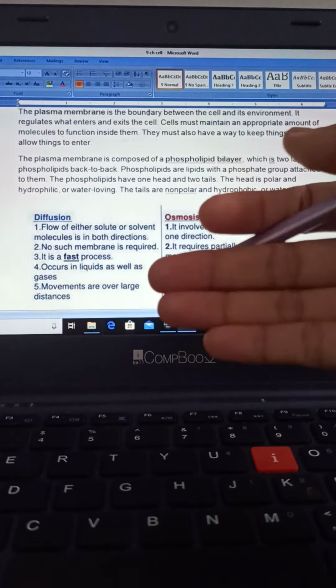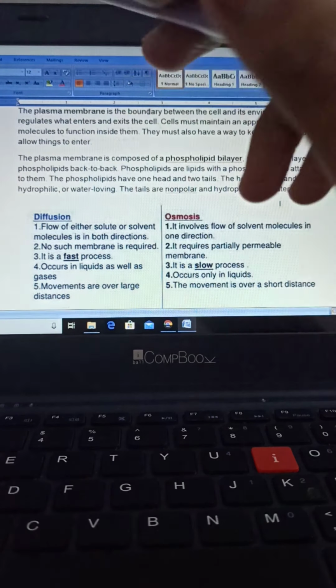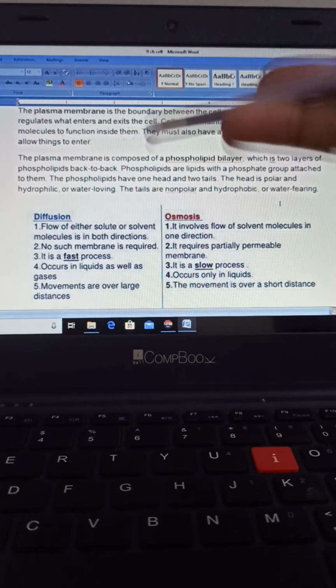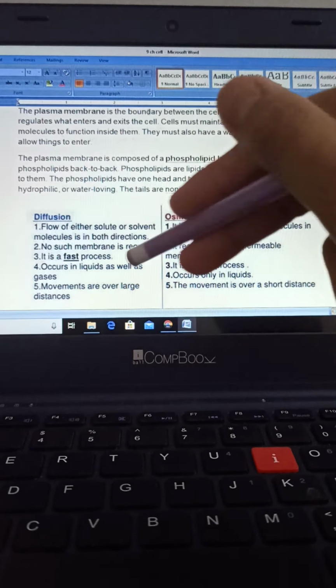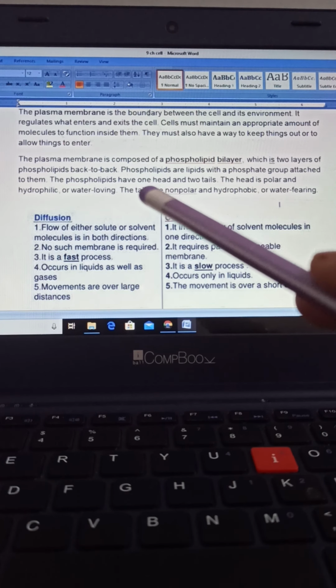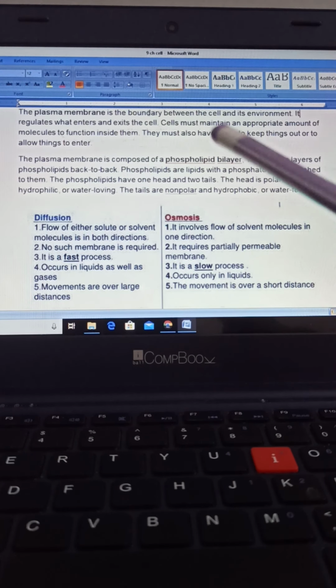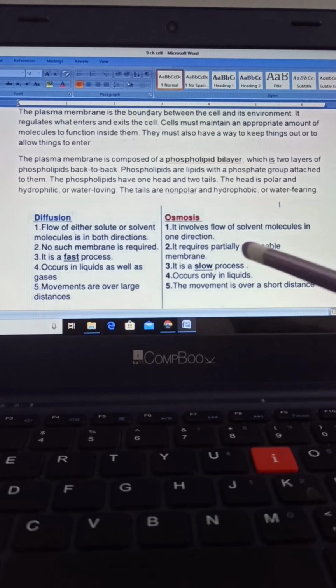Now these cells must maintain an appropriate amount of molecules to function inside them. It means whatever important molecules or substances are required by the cell to perform some function, only those are allowed by the plasma membrane to enter. So the plasma membrane is also known as a selectively permeable membrane. I am again repeating, the plasma membrane is also known as a selectively permeable membrane, because it allows only selective molecules to enter inside the cell.